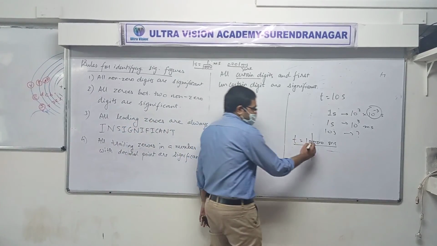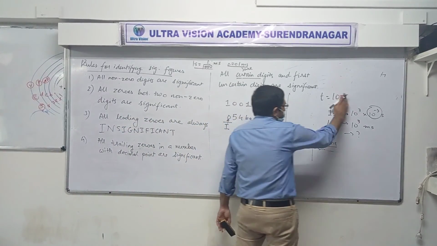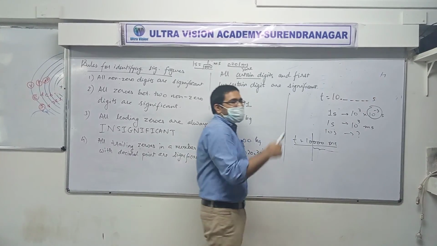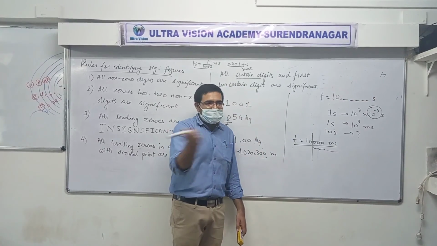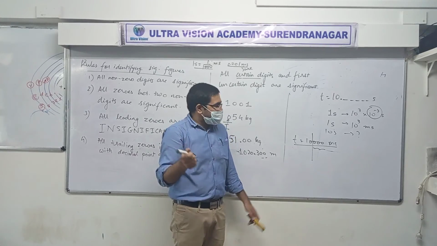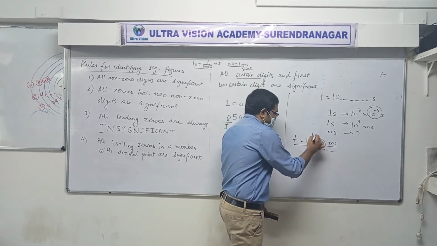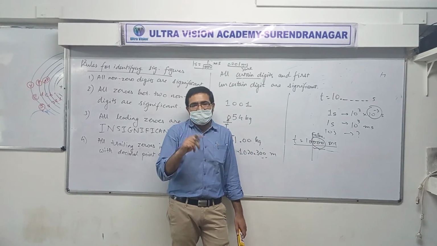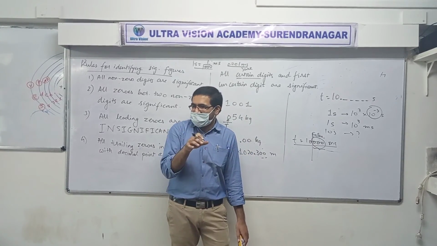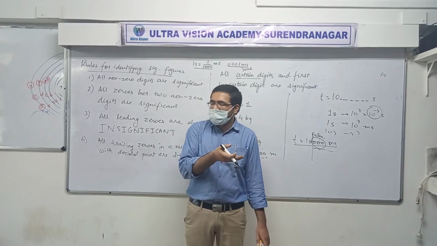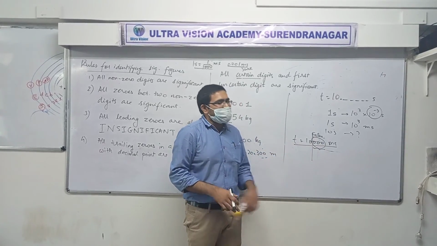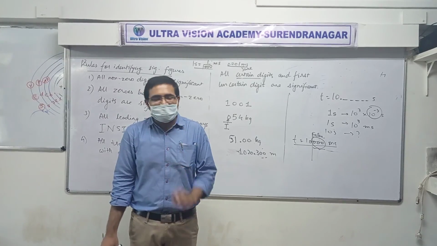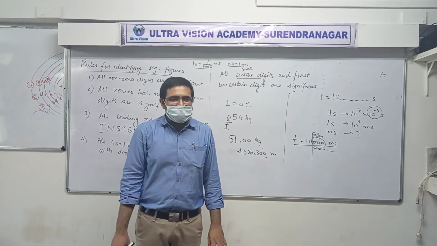Were the next digits measured? Did the clock tell you it is 10 point what? No. So these places, they are fake. They are not really there. You just multiplied them by 1,000, so that's why you are writing 0. So out of these 4 zeros, how many are significant? Only 1. The remaining 3 are insignificant.